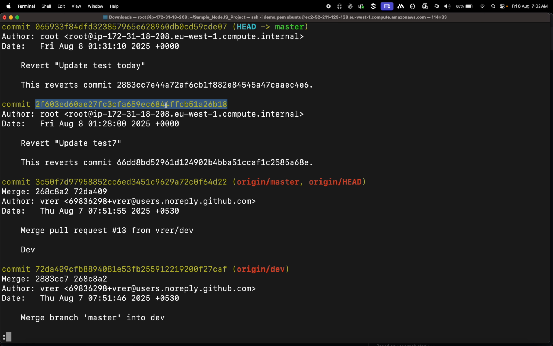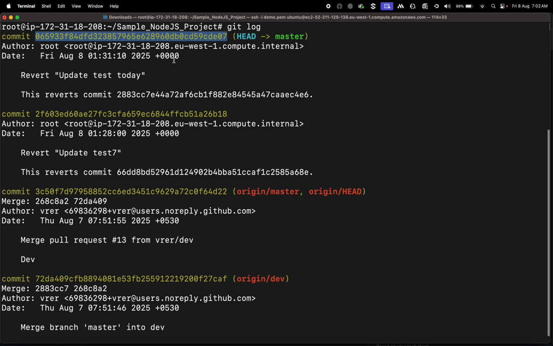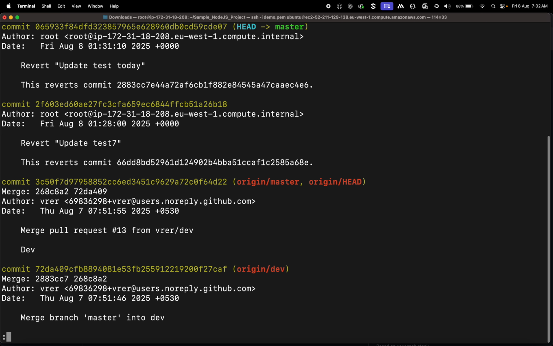The new commit will come down and the old commit will be on the tip of the branch, where head points to it. What does it mean, head points? This is the top. There is nothing after. See, this is the head. There's nothing above that. That's what revert does. Got it?